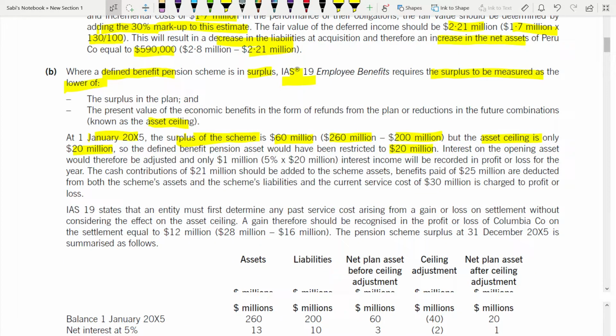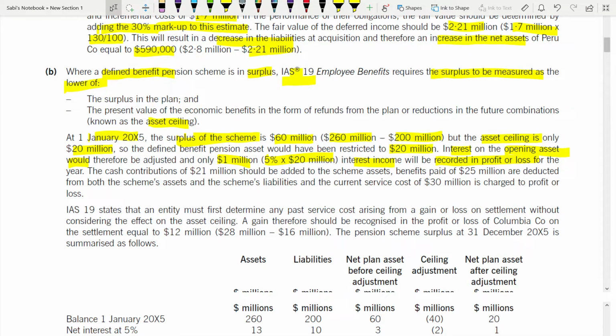Interest on the opening asset would therefore be adjusted, and only 1 million interest income will be recorded in profit and loss for the year: 5% of 20. Because we are taking the 20 asset ceiling, the lower of the two, we take 5% on that, the effective rate. So that is the interest income.